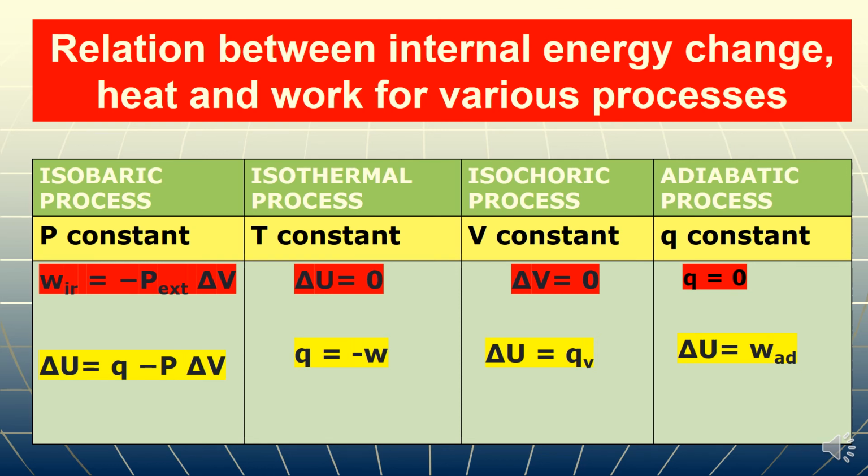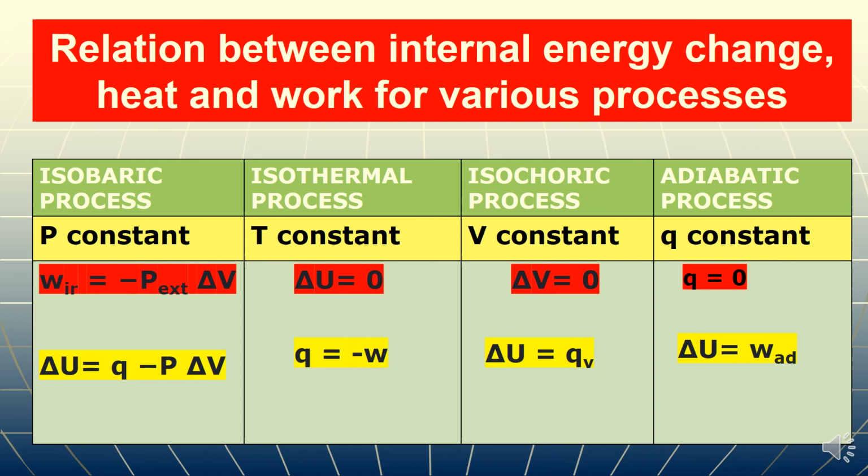Isochoric process has constant volume, and if no change in volume is occurring, then according to thermodynamics, pressure-volume work becomes zero, because delta V is zero, so W is zero. In that case, the equation of the first law becomes delta U is equal to Q, and this Q is supplied at constant volume, so it can be denoted as QV.